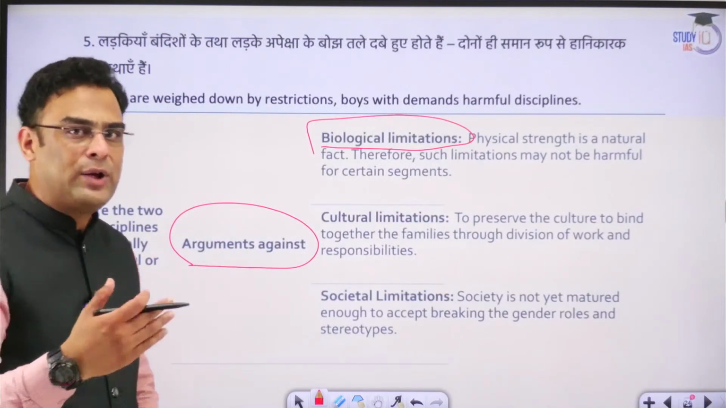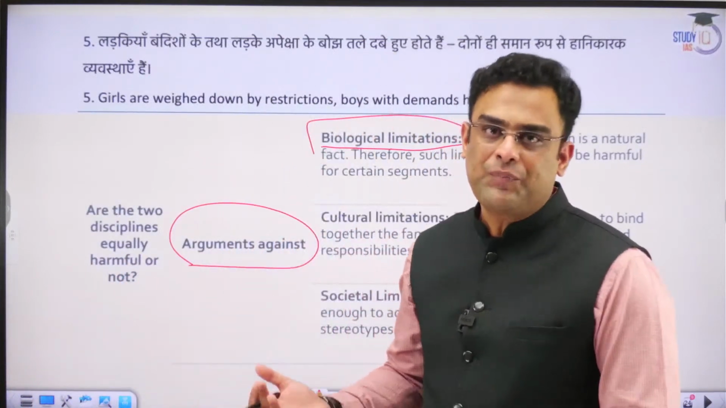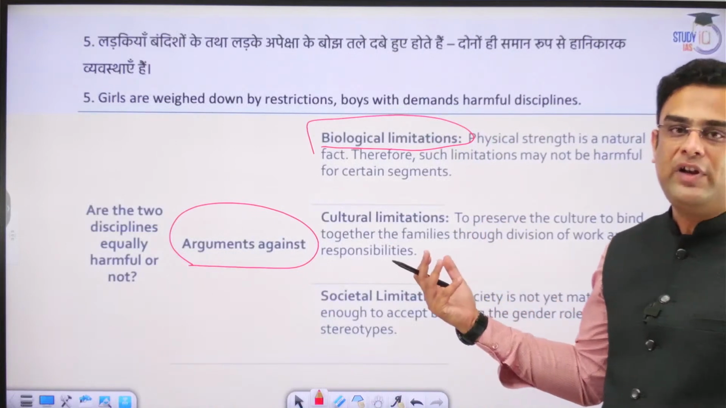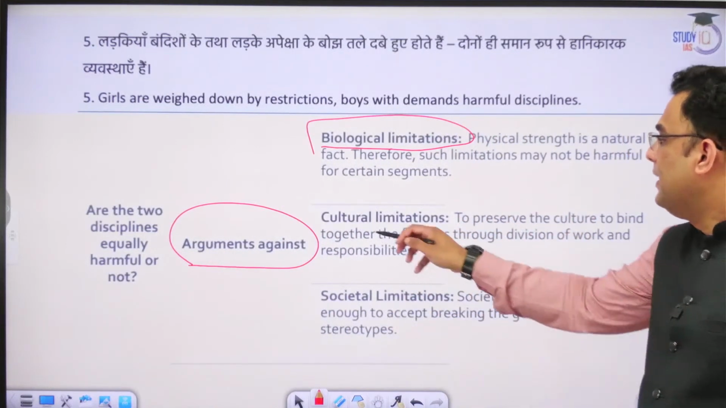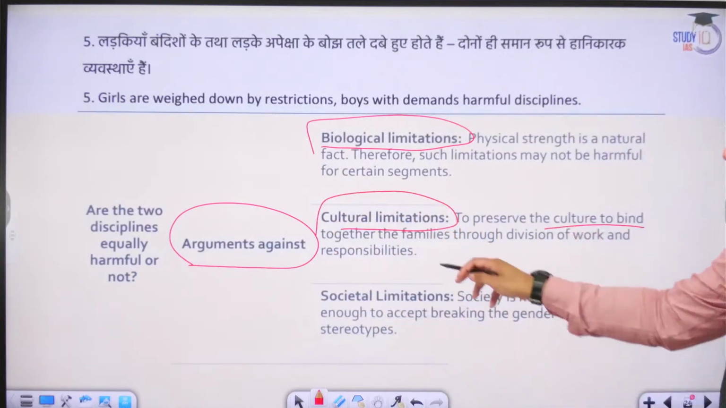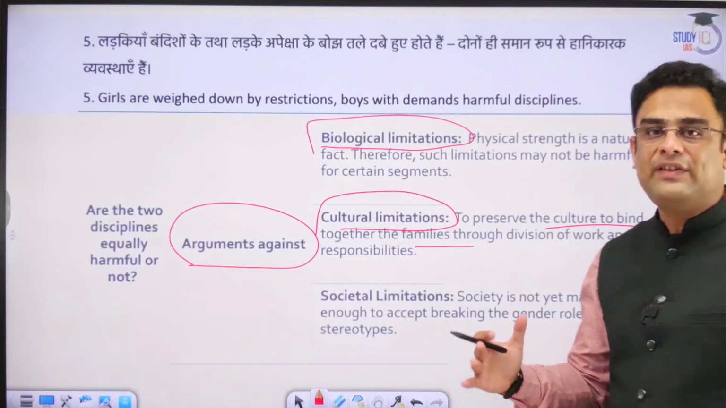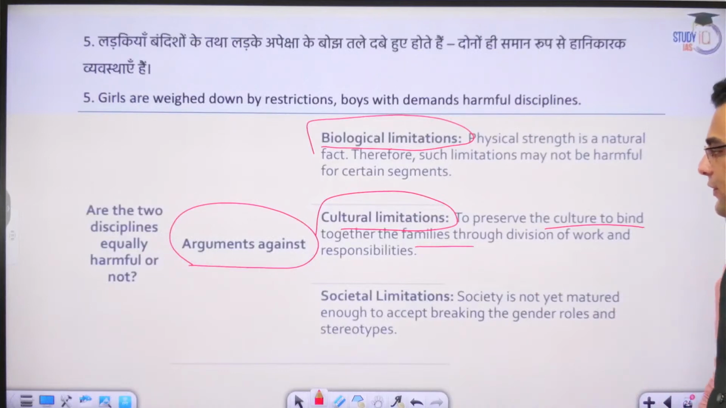Okay. Now, we cannot paint a broad brush over here, but then broadly speaking, it may so happen that certain works or certain areas may be naturally more suitable biologically for one of the gender. Cultural limitations. To preserve the culture, to bind the families together, and also to help an organized sharing of work as well, we can find these kind of restrictions.